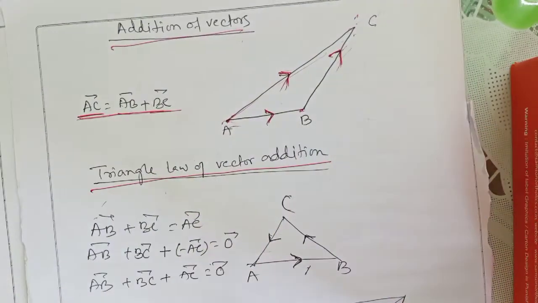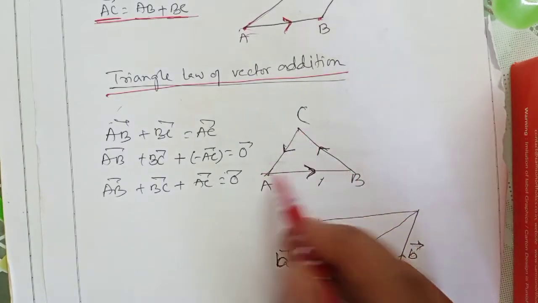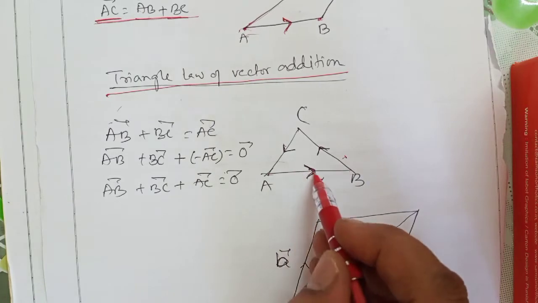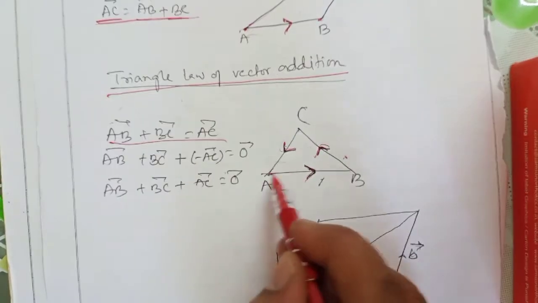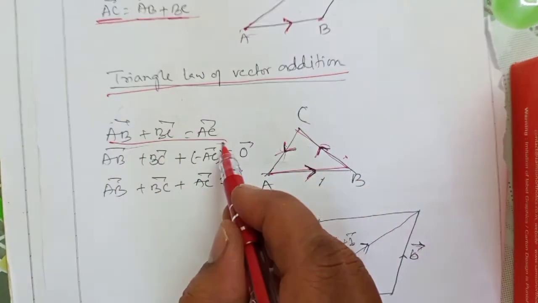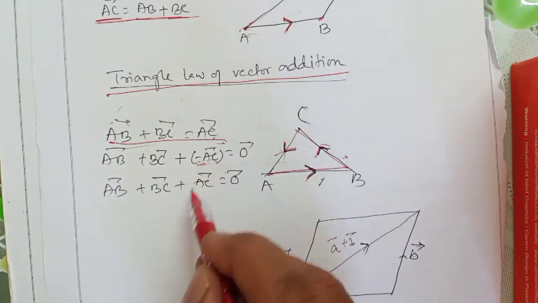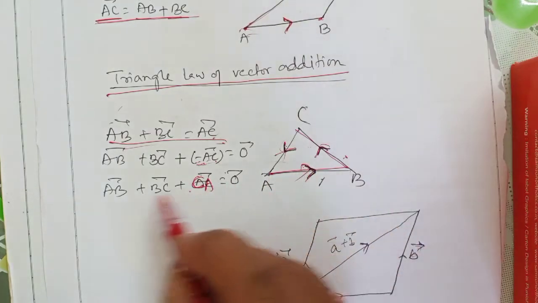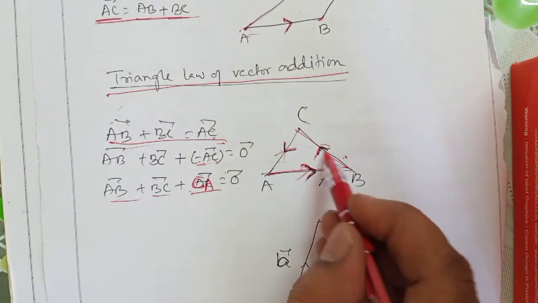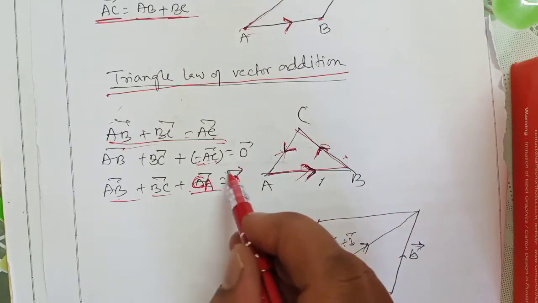Okay, on this only we can conclude one more thing. I have taken ABC as a triangle and three vectors in order: AB, BC, AC. Then what happened? Our triangle law is AB plus BC equals AC. Then moving AC to this side, it became negative AC, which is CA. So now the direction is satisfied: AB, BC and CA, and this became a zero vector. So it is a very important rule.